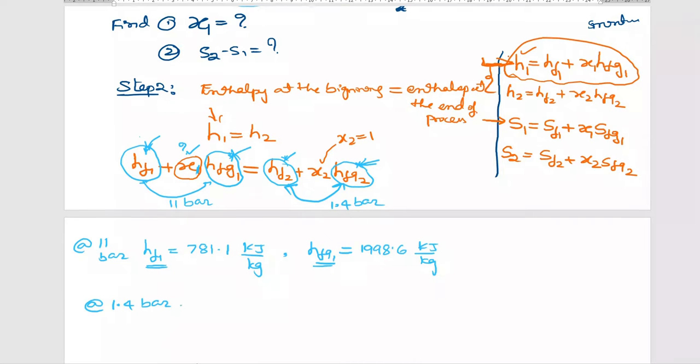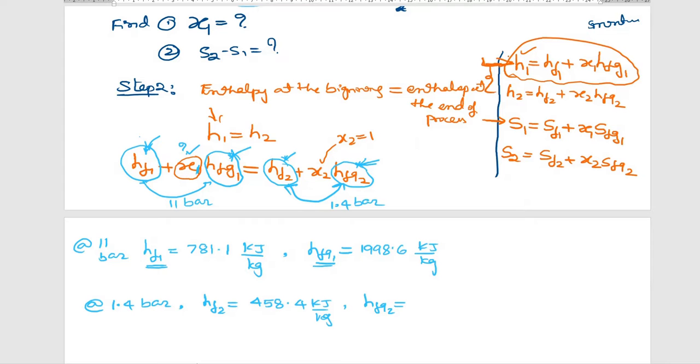Those values I will represent with hf2. 458.4 kilojoule per kg. Dear students, please cross check. Don't keep quiet that all the answers are right.